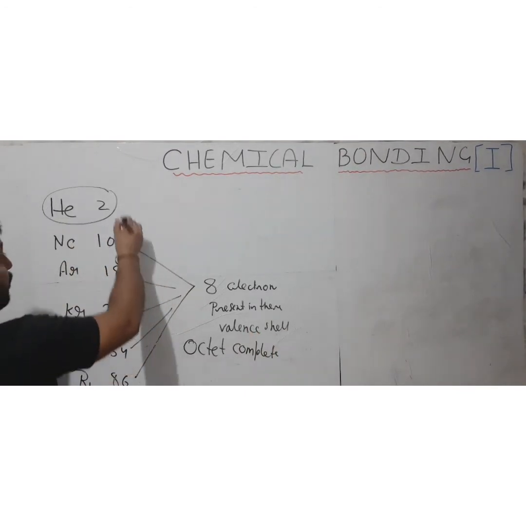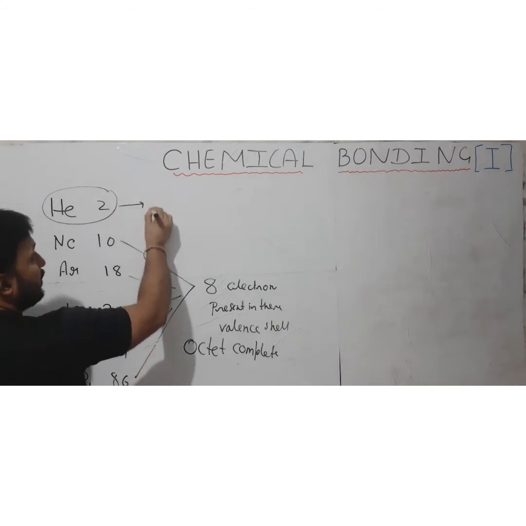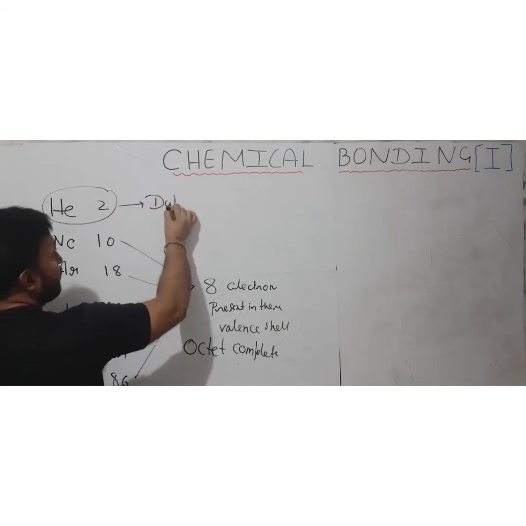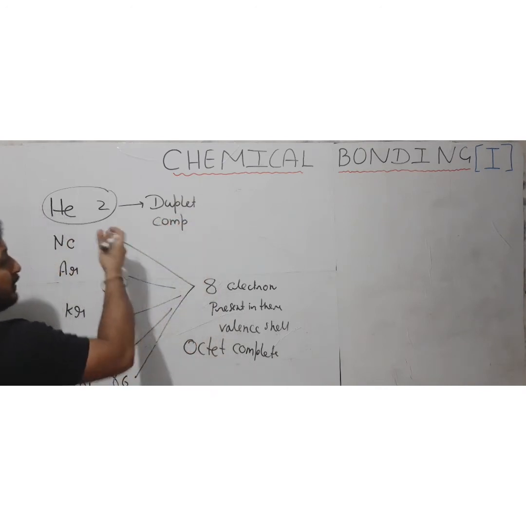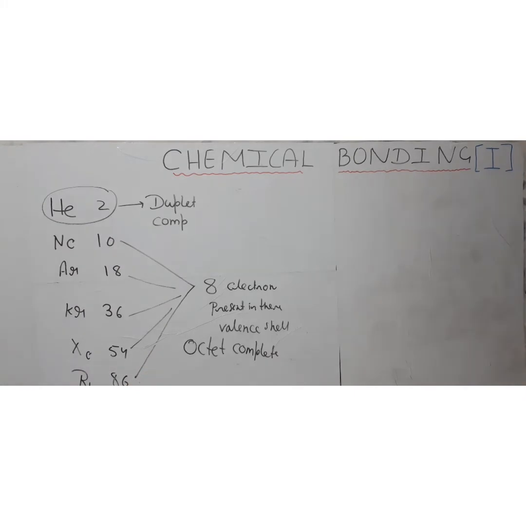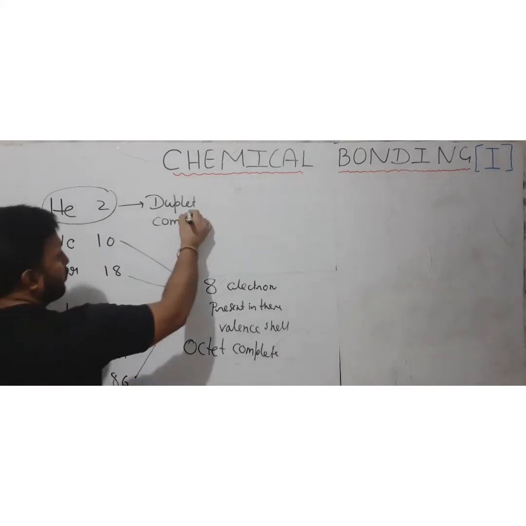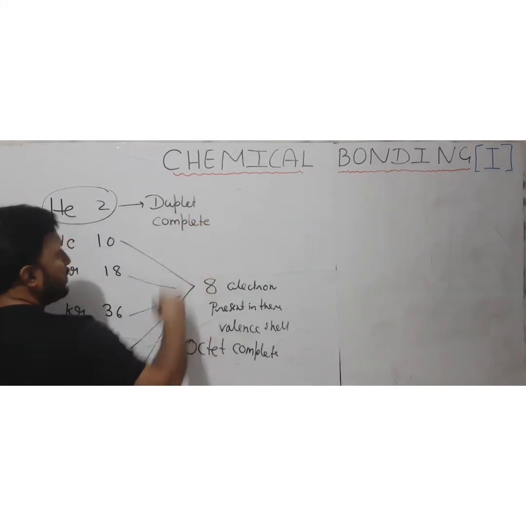Now for helium also we can say that its duplet is complete. Because it can have only 2 electrons and that will be present in only the first shell, and the first shell can have a maximum of 2 electrons. So its duplet is also going to be complete.